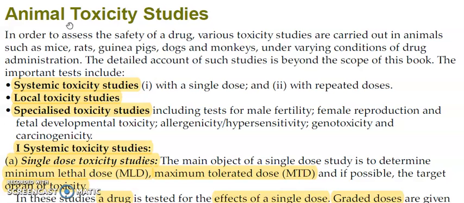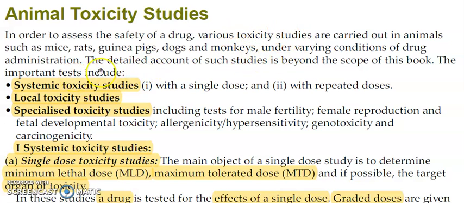The purpose of studying animal toxicity is that whenever you take any drug, you should ensure that the drug is very safe for you. So safety of a drug is very much essential. For that purpose, various toxicity studies have been carried out in animals like mice, rats, guinea pigs, dogs, and monkeys. These various toxicity studies we are going to study now.